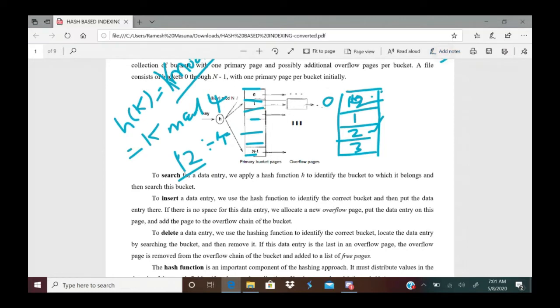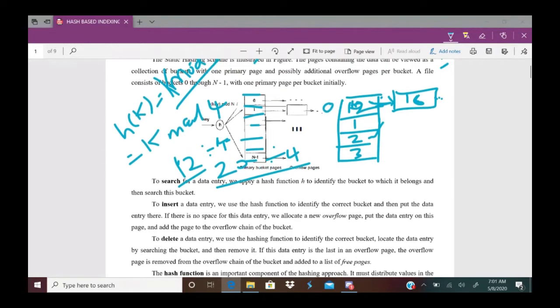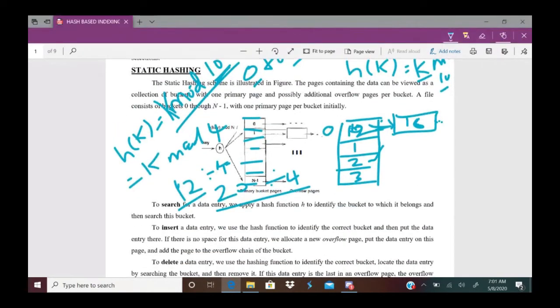Just by making a link from 12, it will create one empty bucket. There it will store 16. This is called an overflow bucket. And next, if you want to insert 20, again 20 mod 4 is 0, which means 20 should come under the chain of buckets 12, 16. It will make a chain of buckets, so here 20 is going to be added as one more bucket in the chain.